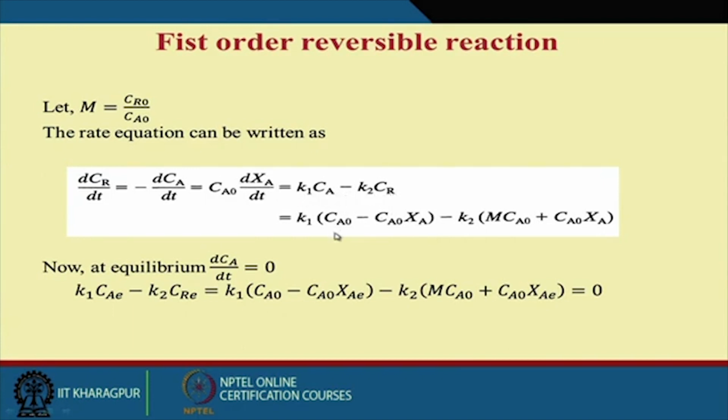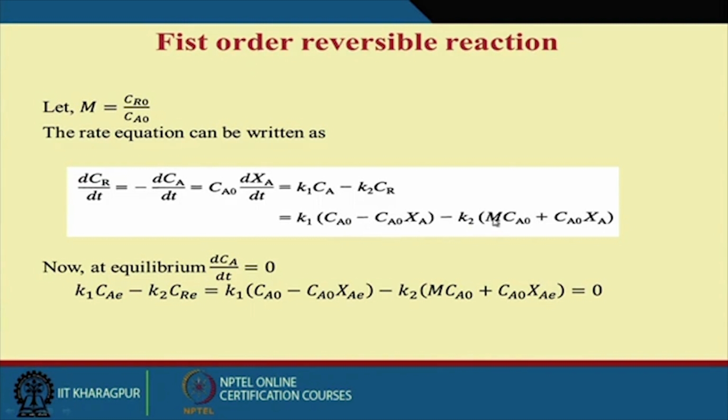Now K1 into Ca can be written in terms of Ca0, because Ca0 is the initial substrate concentration and how much of it is converted. If you take the initial concentration and subtract how much is converted, the difference will give you how much substrate remains.